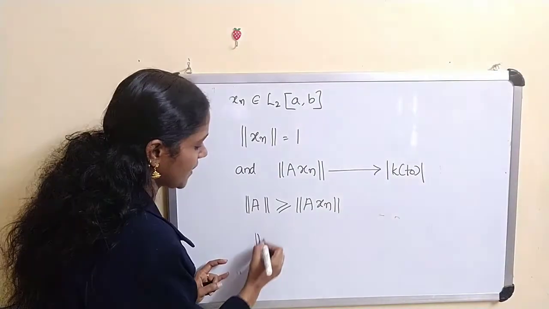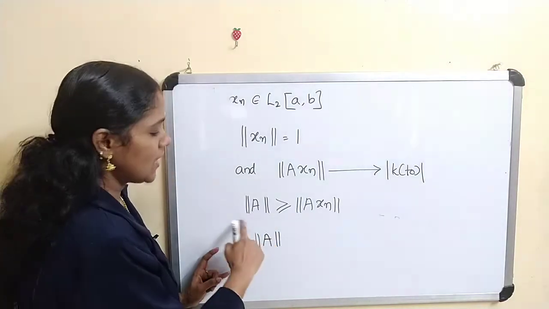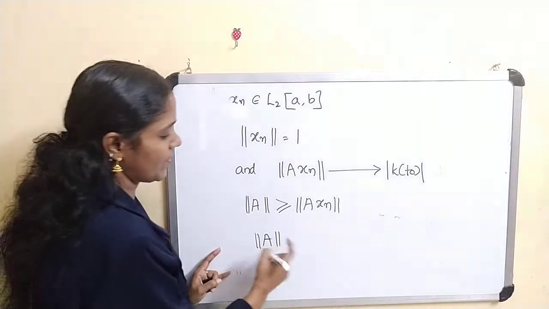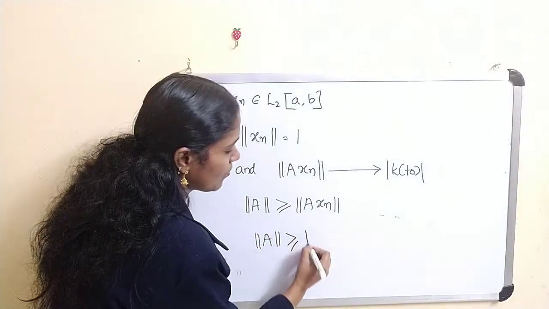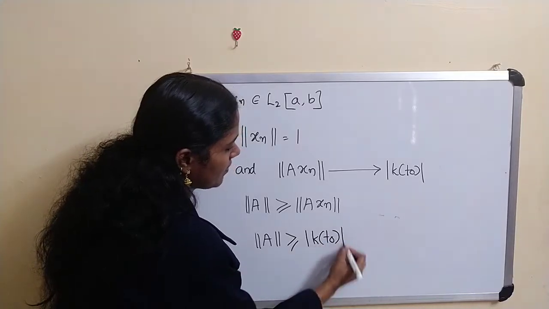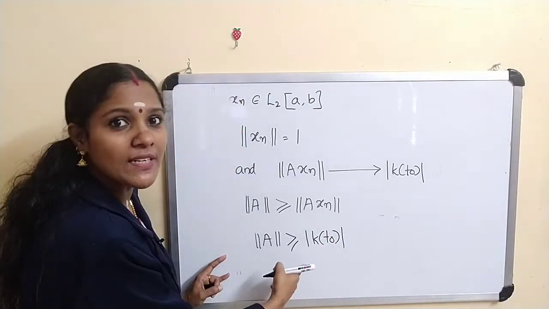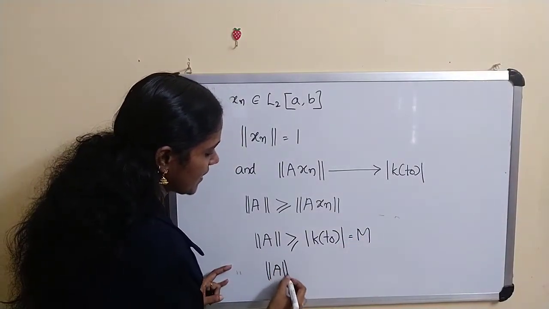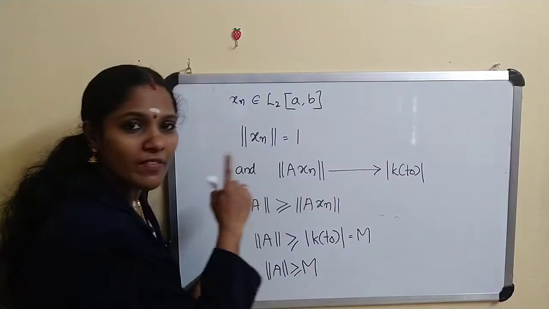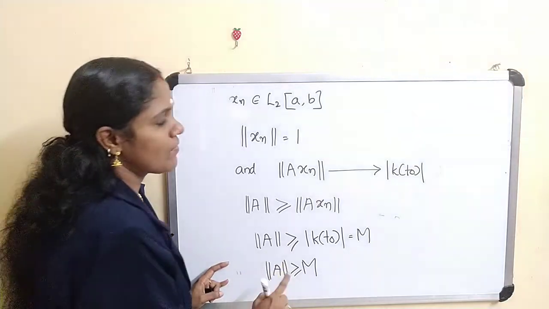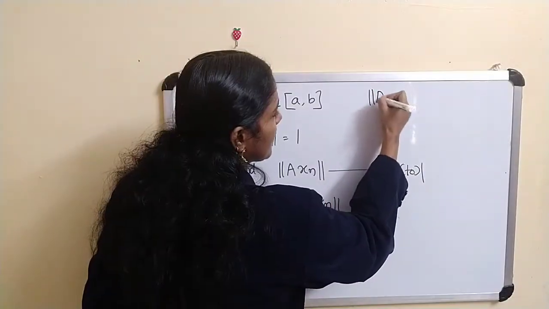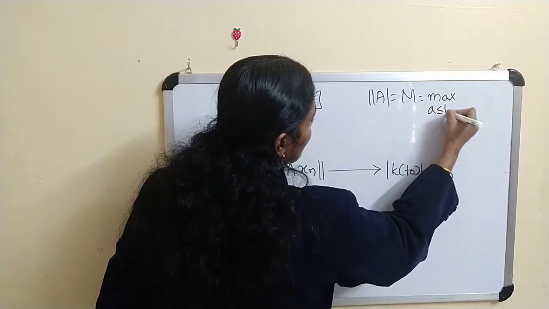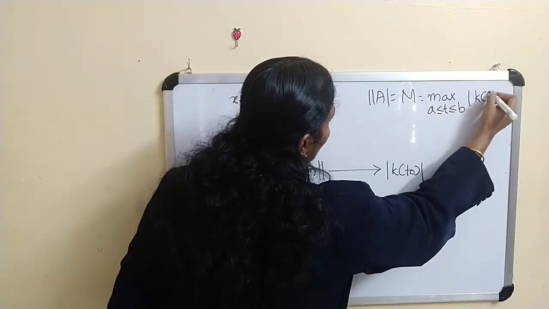Therefore, this is always greater than or equal to. If you take the limit on both sides, the limit of norm of A is greater than or equal to the limit of this value. But the limit of norm of A is norm of A itself, so norm of A is greater than or equal to mod k of t naught. But we have assumed mod k of t naught as m. Therefore, this is equal to m. Thus, we get norm of A is greater than or equal to m. In the previous case, we got norm of A is less than or equal to M. From these two values, we get norm of A is equal to M, equal to the maximum of mod K of T, for A less than or equal to T less than or equal to B.